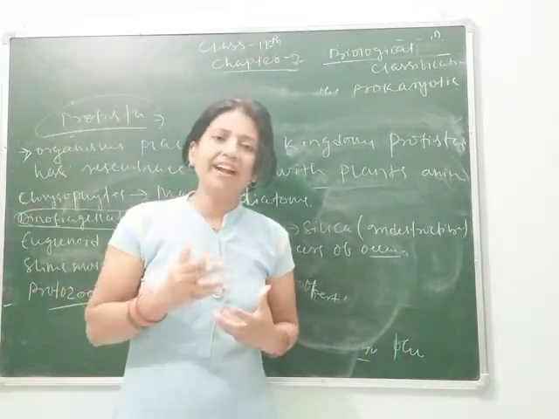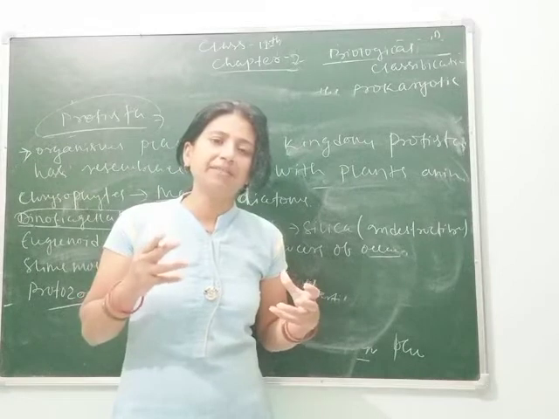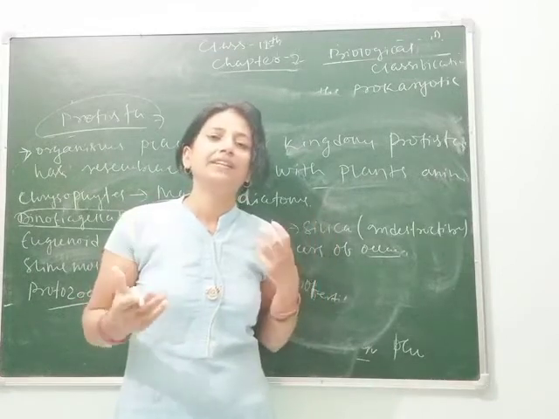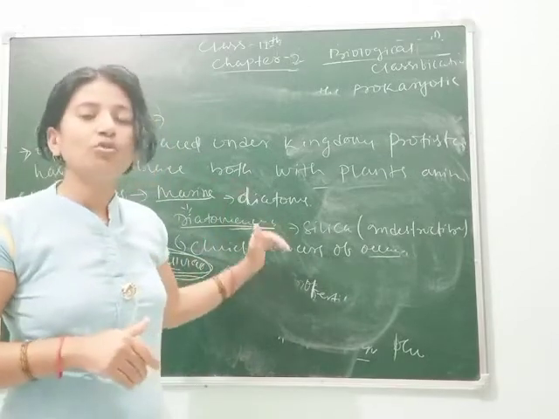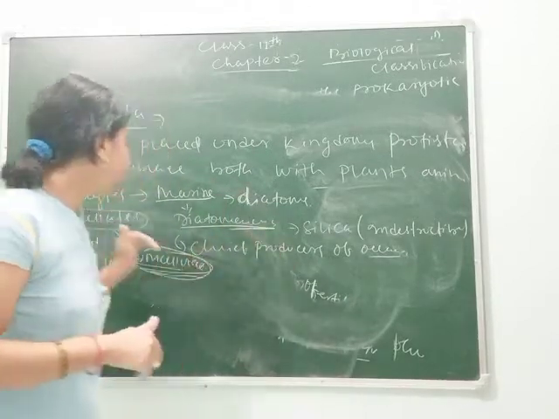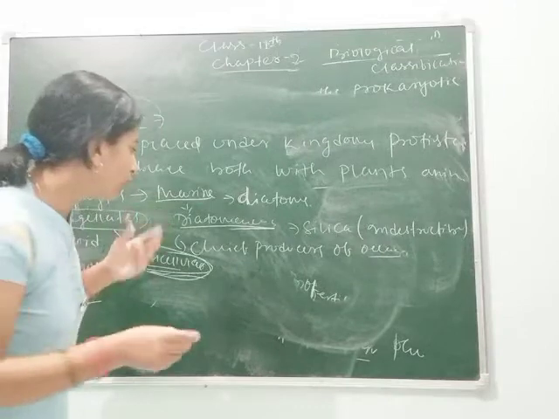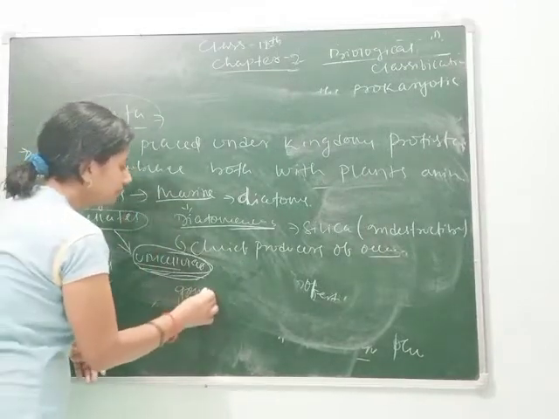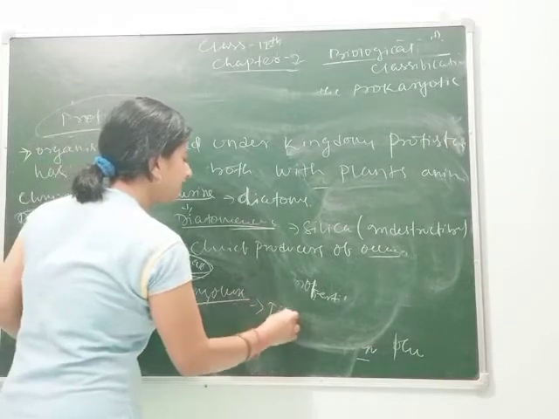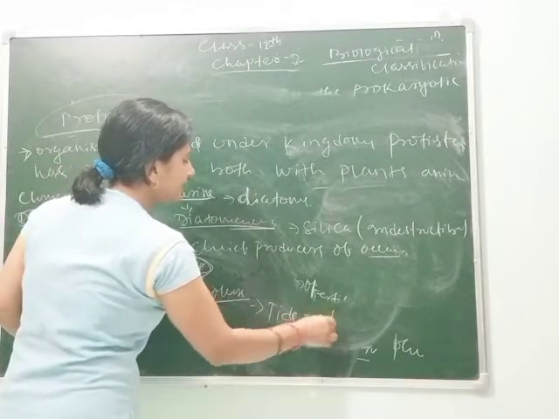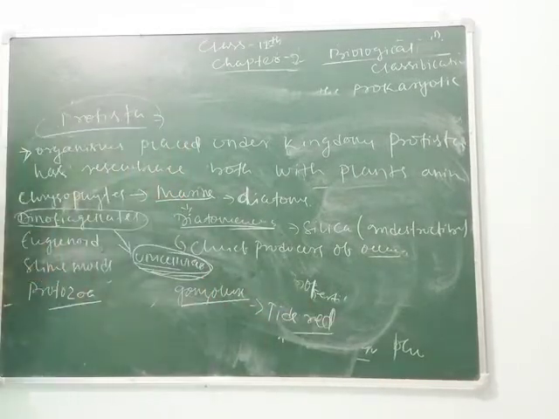They rapidly divide and that makes the sea look red. The red tides you see in the ocean are due to the rapid division of Gonyaulax.